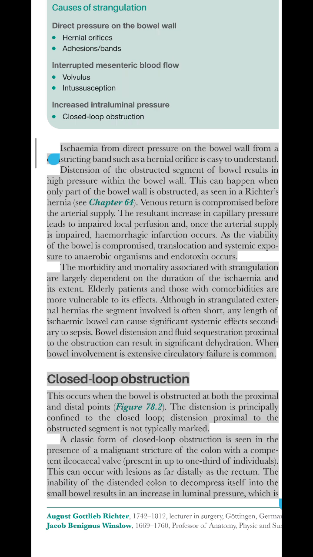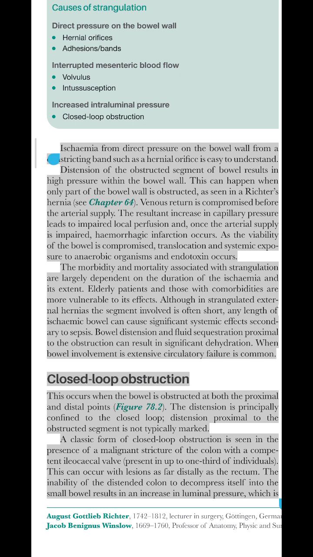Ischemia from direct pressure on the bowel wall from a constricting band such as a hernial orifice is easy to understand. Distension of the obstructed segment of bowel results in high pressure within the bowel wall. This can happen when only part of the bowel wall is obstructed, as seen in a Richter's hernia, see chapter 64. Venous return is compromised before the arterial supply. The resultant increase in capillary pressure leads to impaired local perfusion and, once the arterial supply is impaired, hemorrhagic infarction occurs. As the viability of the bowel is compromised, translocation and systemic exposure to anaerobic organisms and endotoxin occurs.